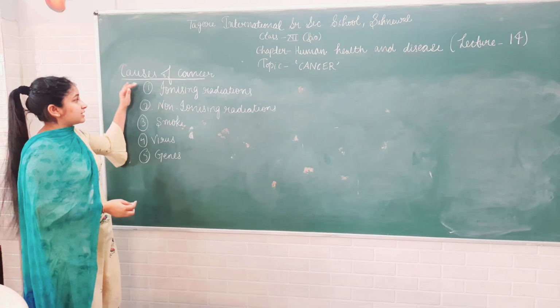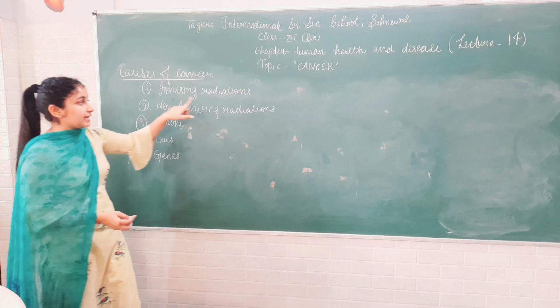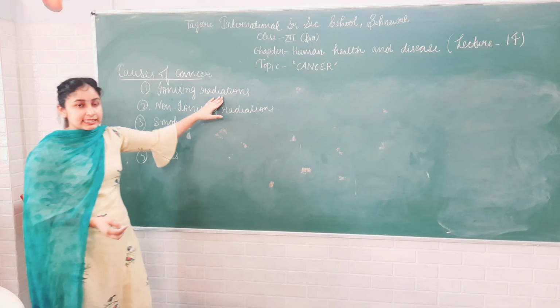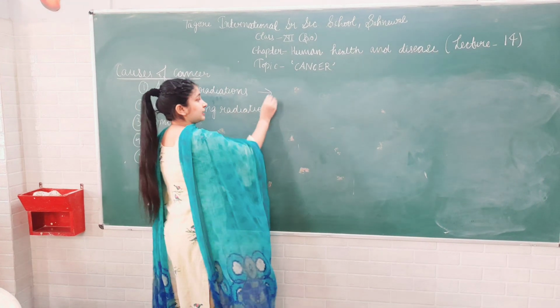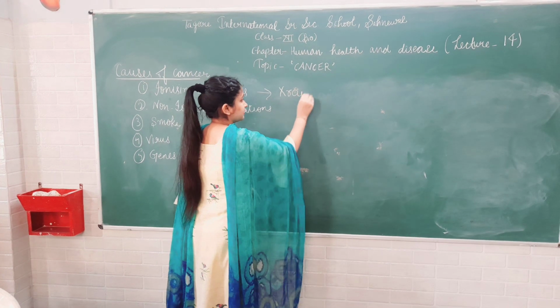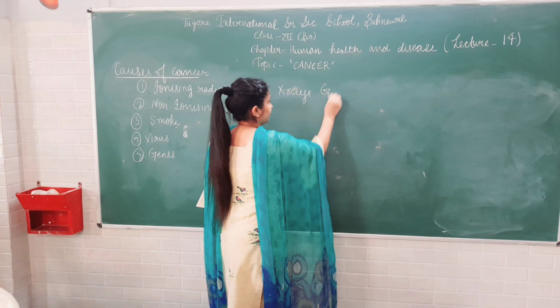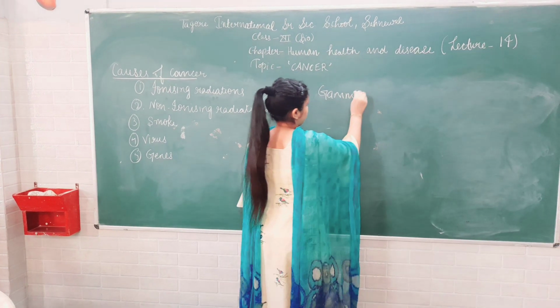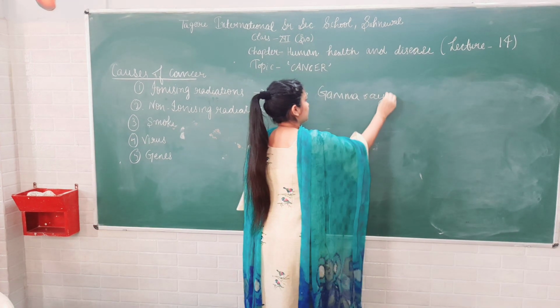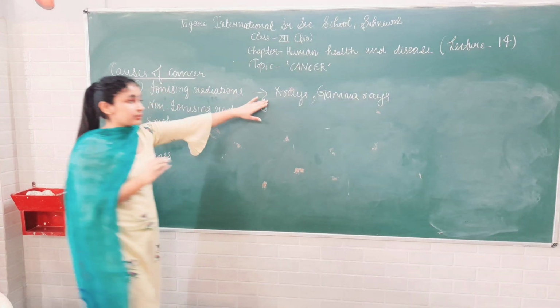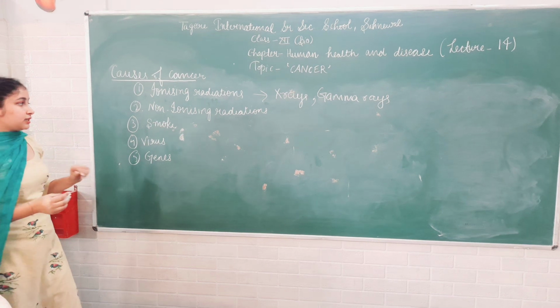So causes of cancer are, first, ionizing radiations. What are ionizing radiations? Radiation like X-rays, gamma rays. So these are ionizing radiations. These cause cancer.